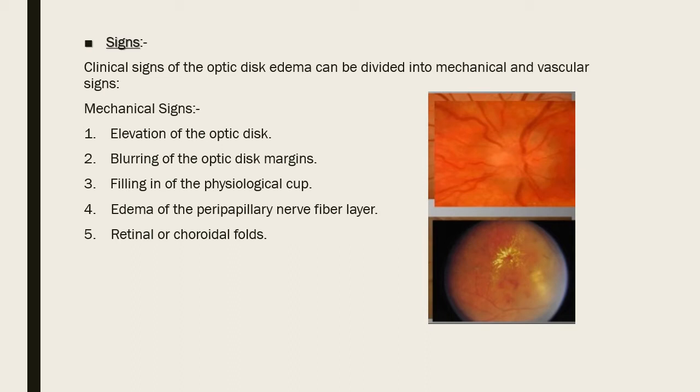Now in a two-dimensional picture, when you are doing fundoscopy, how will you appreciate the elevation of the optic disc? There is a phenomenon known as parallax. If the lesion is elevated or coming into the vitreous, to focus on the disc surface you will need plus lenses of the fundoscope.